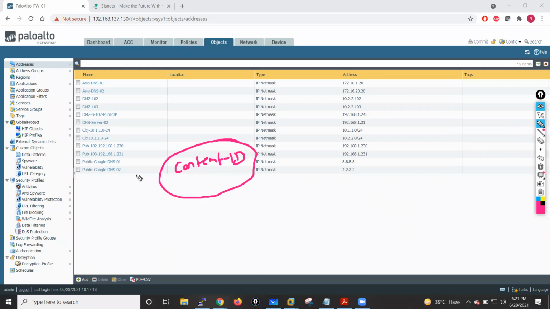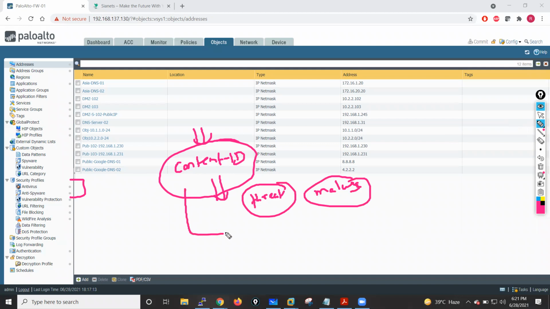All these security profiles, antivirus, anti-spyware, and vulnerability protection, are part of content identification. In content identification, my Palo Alto firewall scans the traffic against threats and malware. How does it do that?